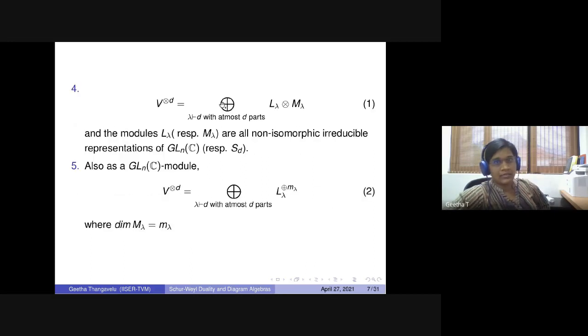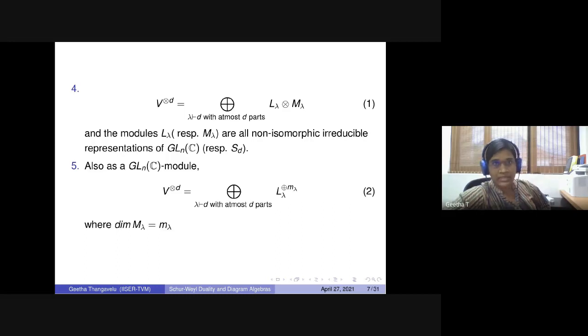Now, V tensor D as a GLn-Sd bimodule, what he proved is that it is a direct sum of L lambda tensor M lambda, where the L lambda are modules for GLn and the M lambda are modules for Sd, and all of them are non-isomorphic. So there is no repetition, no multiplicity coming up.